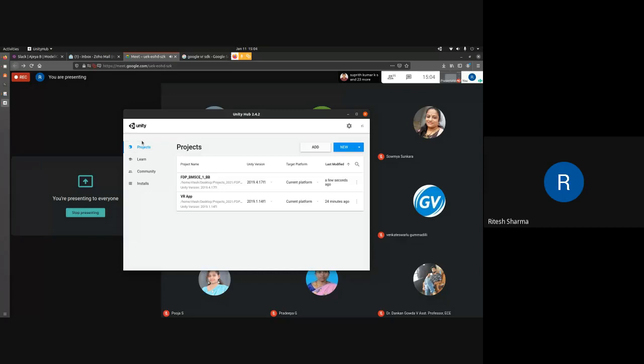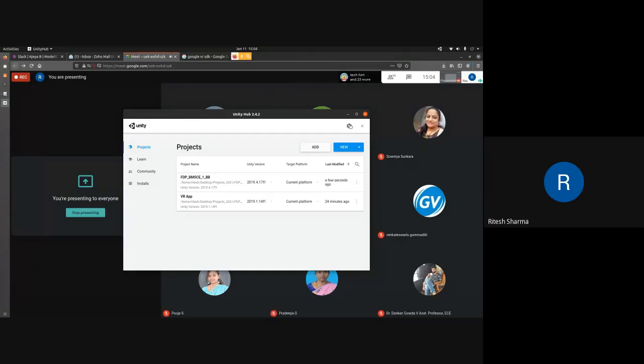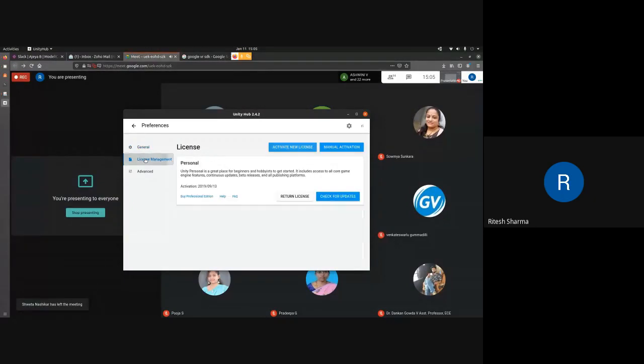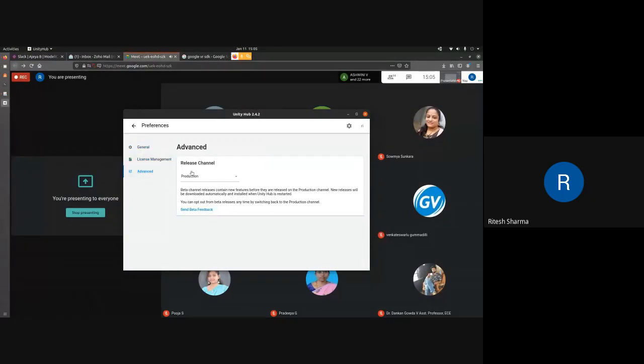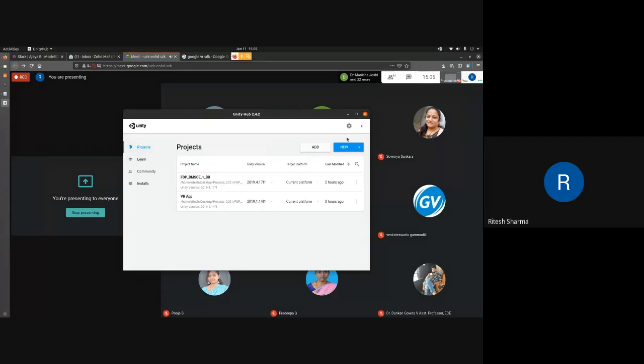As you can see in this Unity Hub, we have gone through it. This is the settings part where you manage your licenses and do other general settings. License management is what we dealt with in the morning session, so we won't touch this part now.